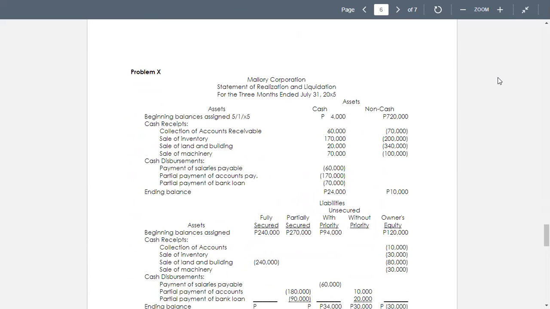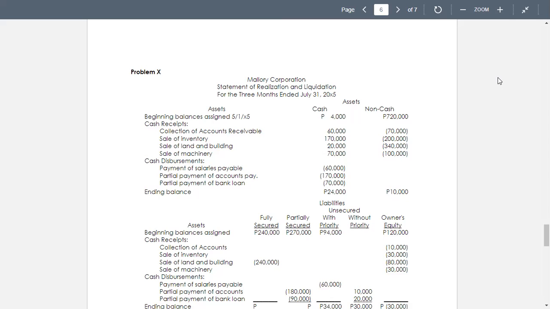We start with the beginning balances on May 1, X5, cash of 4,000 and non-cash 720,000. Then we have the collection of accounts receivable during May. We have the accounts receivable net of 80,000. The accounts payable are secured by inventories. 3/4 of the accounts receivable were collected.